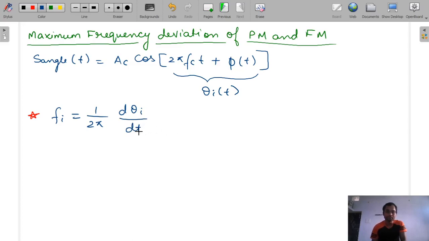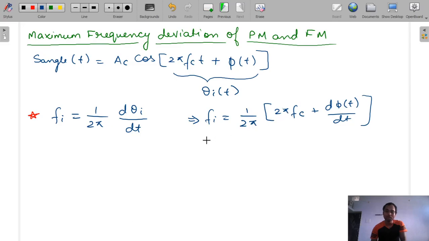Okay, so when we differentiate here, the differentiation of the whole term with respect to t gives 2π f_c, plus dφ(t)/dt.